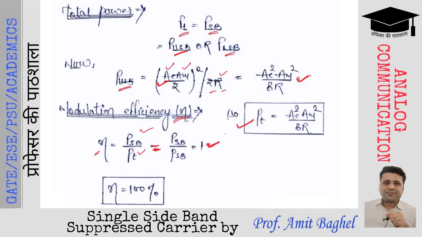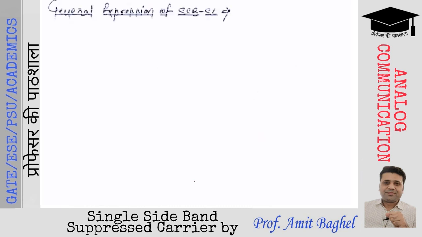And when the ratio is equal to 1, we are going to convert it into the percentage form by multiplying it with 100. That gives 100% efficiency in case of SSB-SC modulated waveform. The general expression of the SSB-SC.